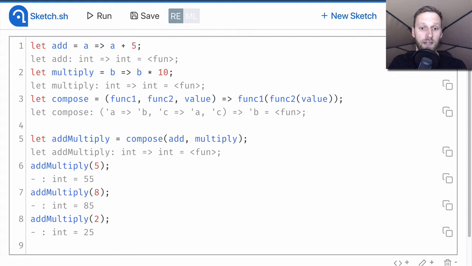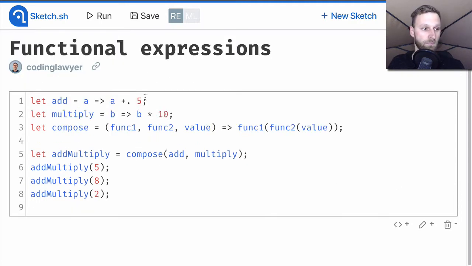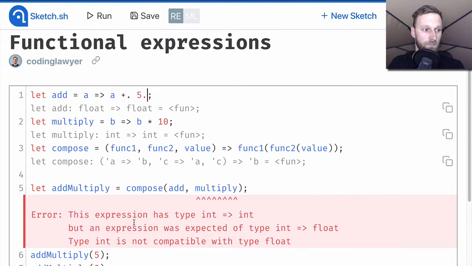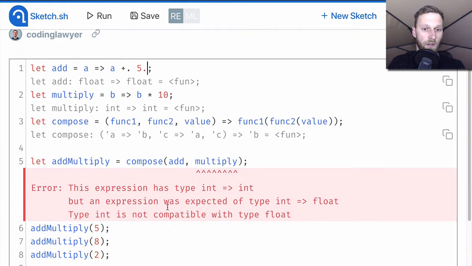But what if this wasn't the case? Let's take a look. By adding a dot to the plus operator and to the integer, we change the type of the add function, which now expects and returns a float type.